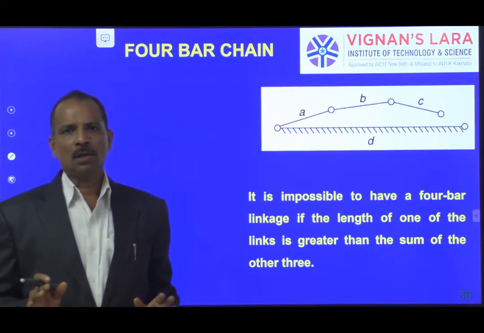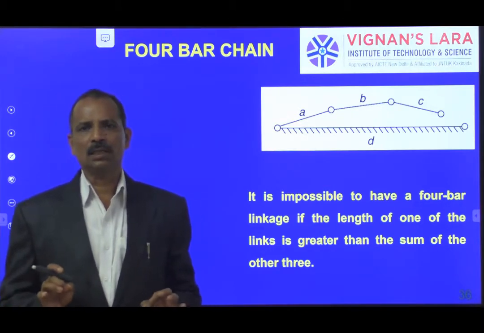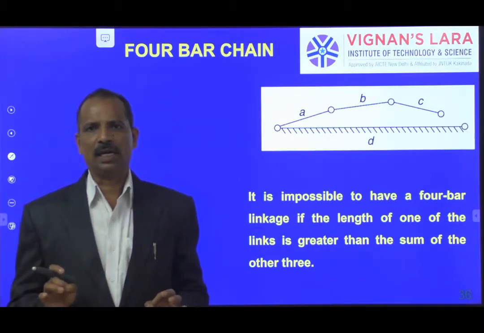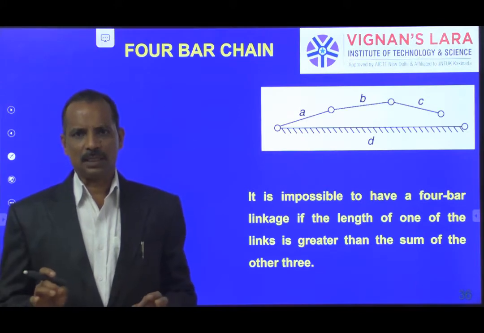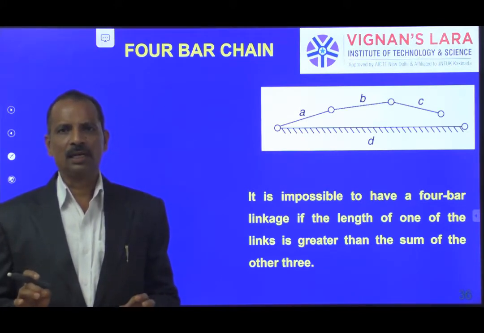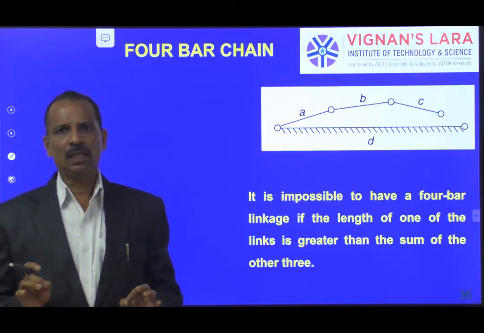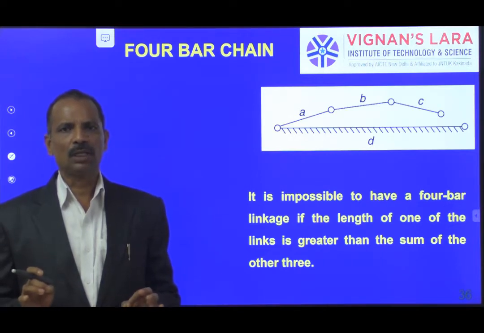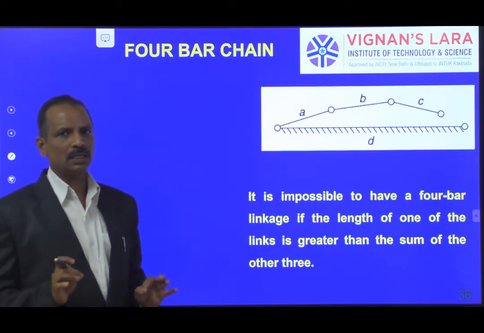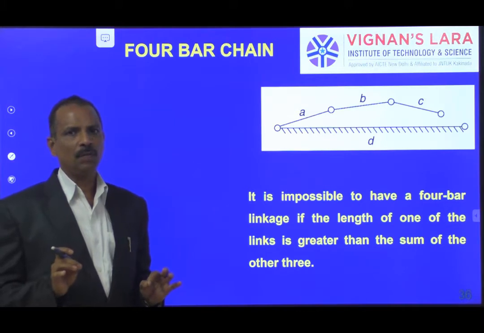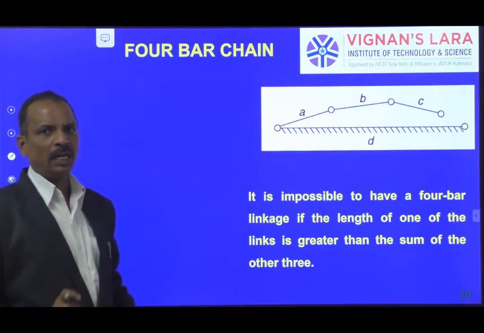The first requirement: if there are n number of links, and one of the link lengths is more than the sum of the remaining lengths, then it will not form a kinematic chain.